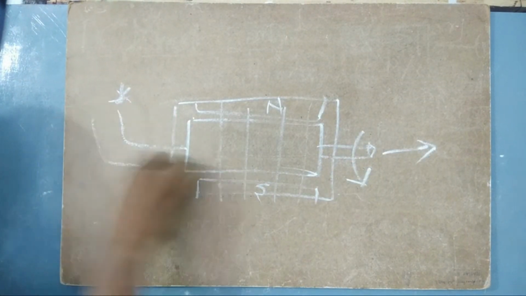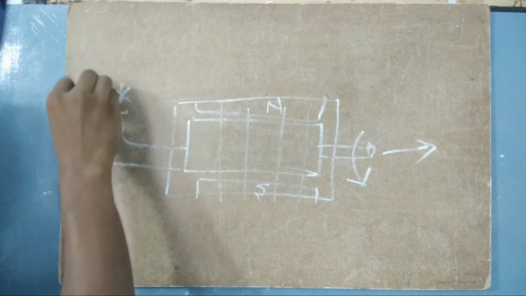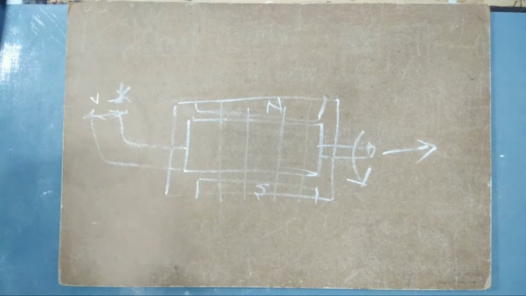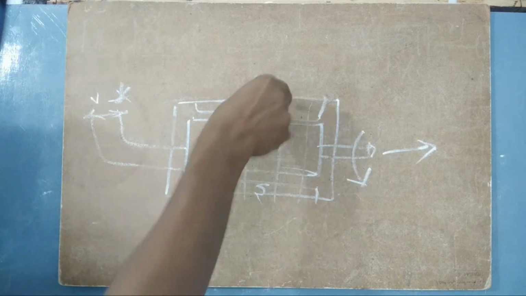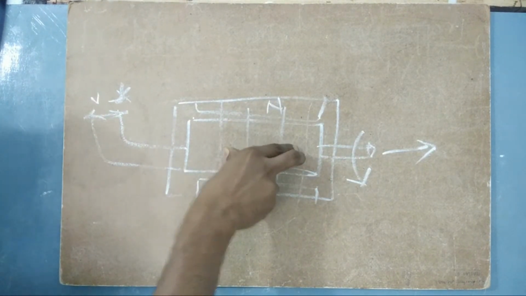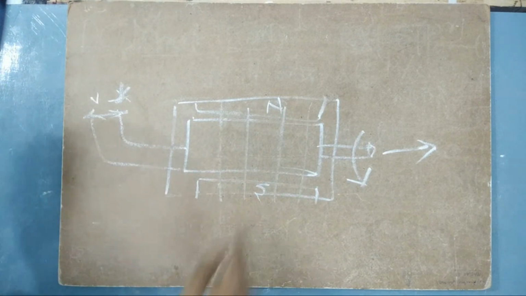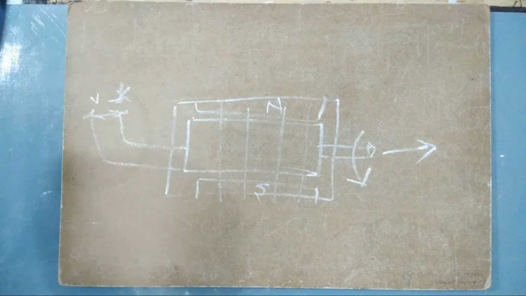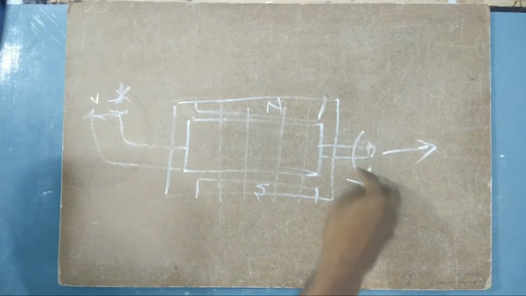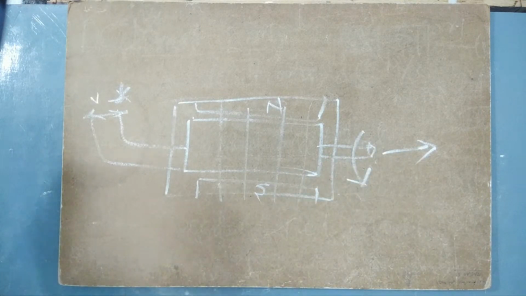Some voltage V has been given to this motor. As soon as the supply is given, the interaction between the armature flux and the stator or field flux results in the rotation of the armature. So we have mechanical output outside, and we can collect that mechanical output through this shaft.